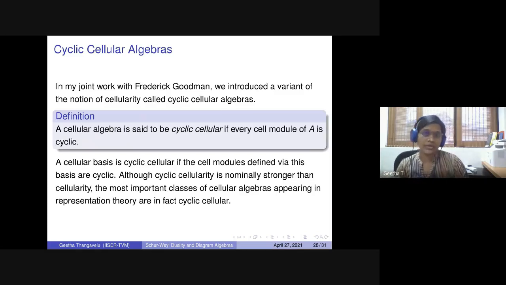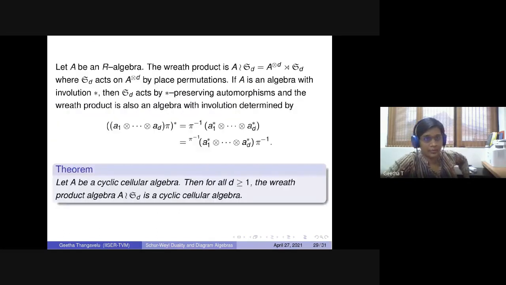Whenever A is an R-algebra, including abelian or non-abelian groups, the wreath product is defined to be the semi-direct product of A tensor T with the symmetric group S_T, where S_T acts by permuting the tensor factors.